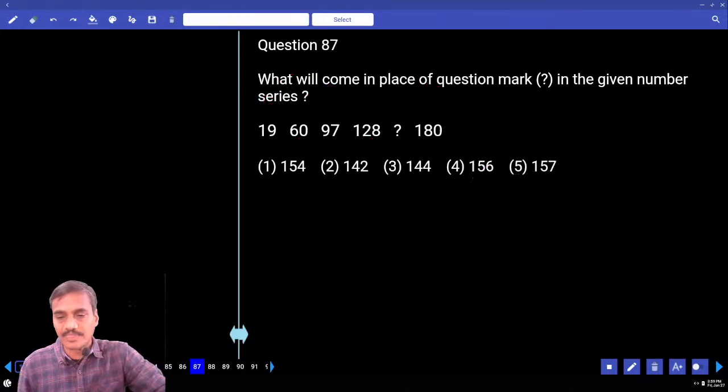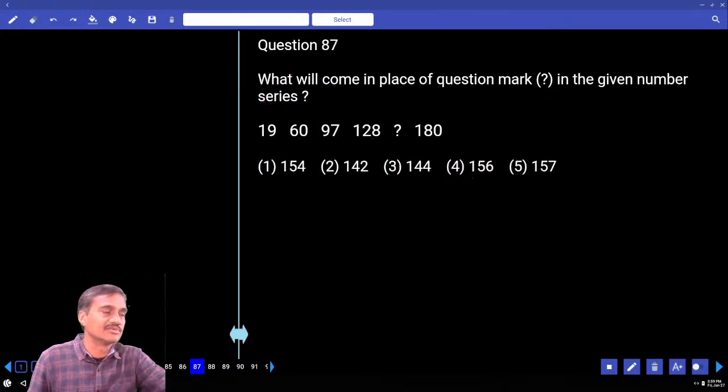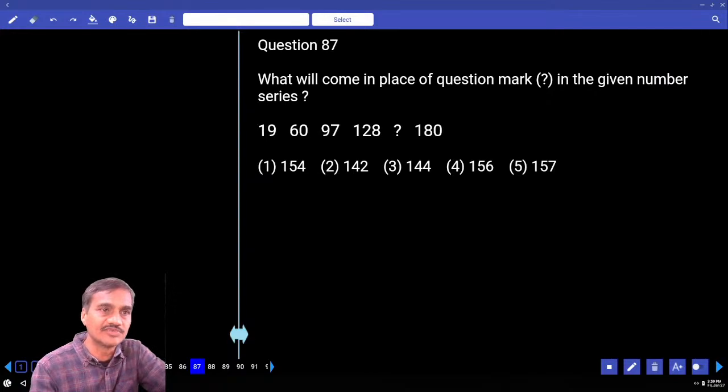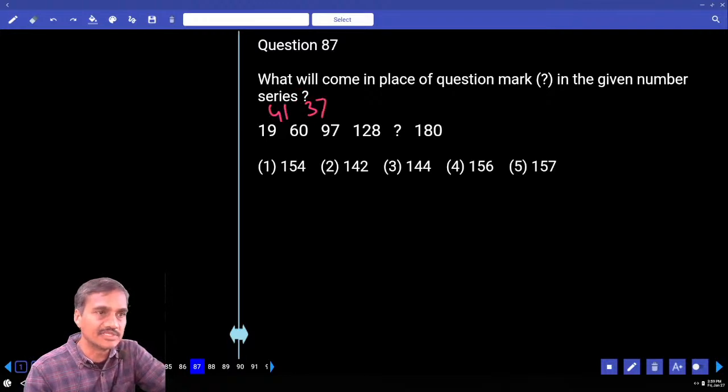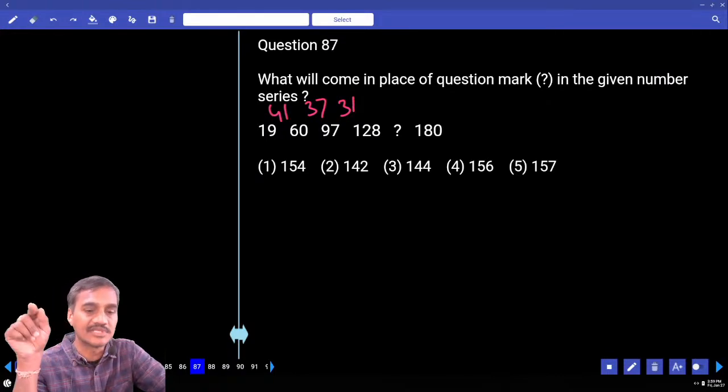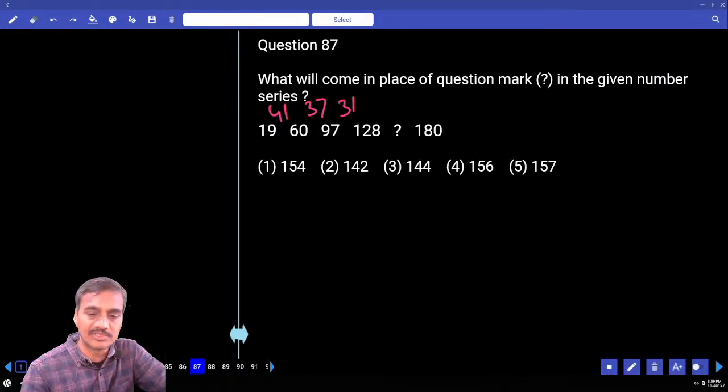87, 19, 60, 97. What will this come under? Difference, because the numbers are increasing at a very small rate. Then 19 and 60, what is the difference? 41. And 60 and 97, what is the difference? 37. 97 and 128, what is the difference? 31. What are these numbers? 41, 37, 31. Prime numbers in the decreasing order. And the previous prime number 29, and its previous one 23.